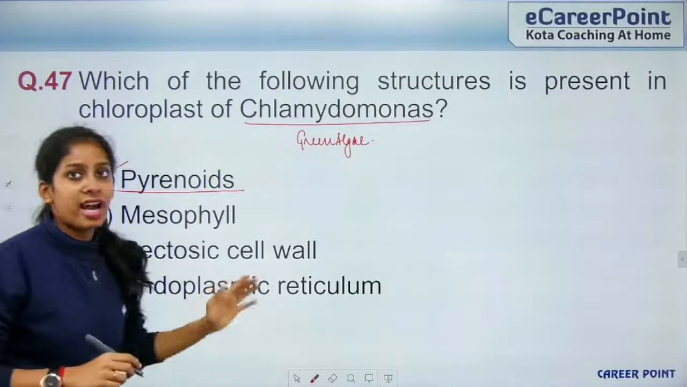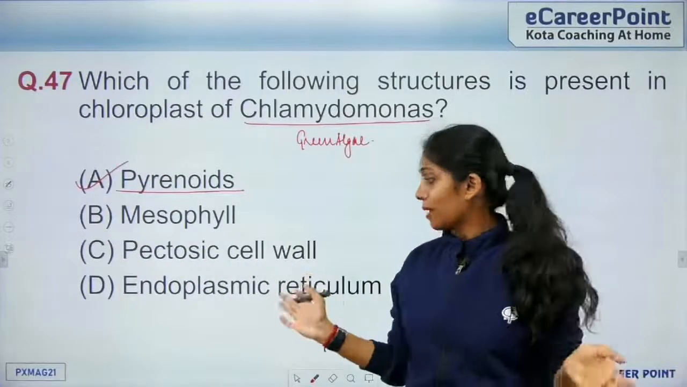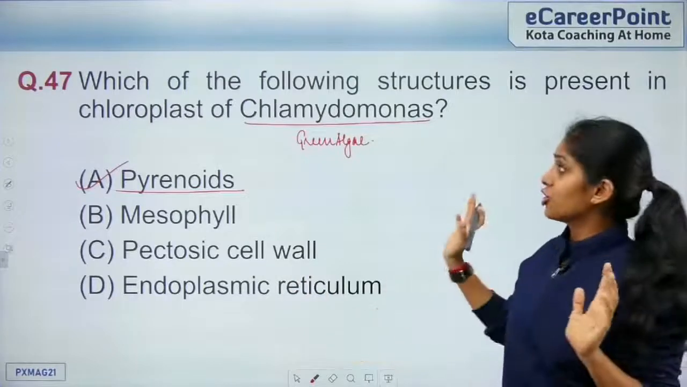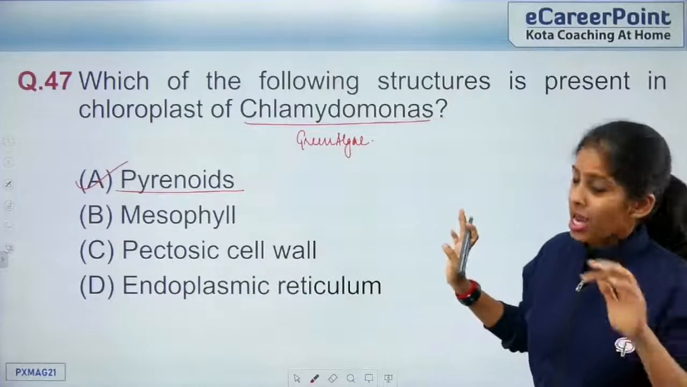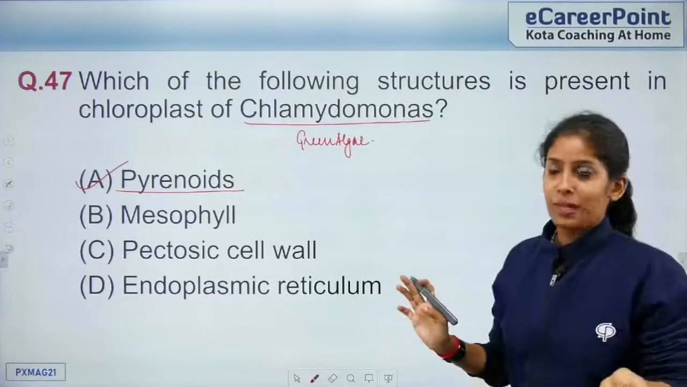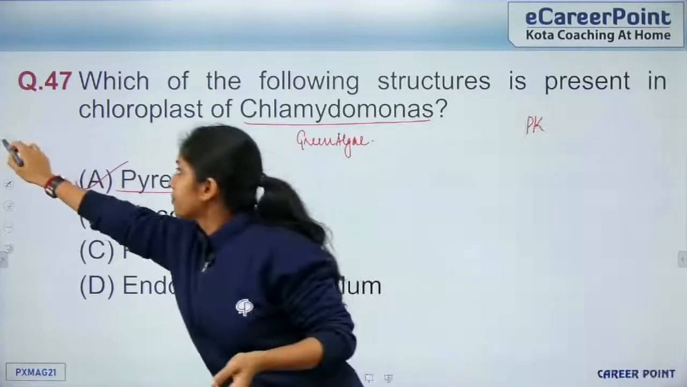Then they do not have well differentiated. So probably they are eukaryotes, so they can have an endoplasmic reticulum. But which structure is present in the chloroplast? That is pyrenoids. Okay, mesophyll contains the chloroplast in certain cases. So this comes from the chapter Plant Kingdom.